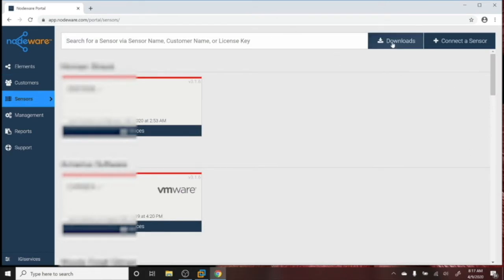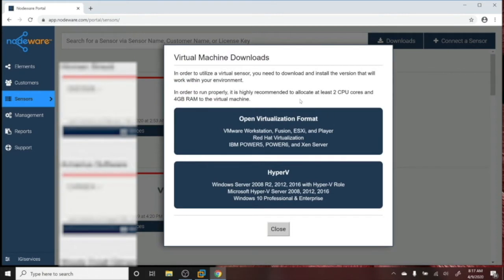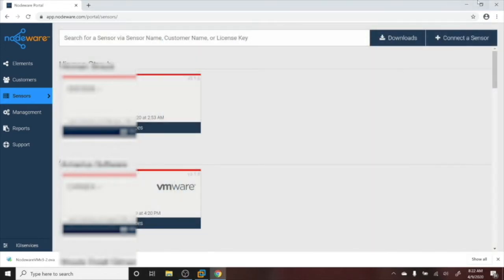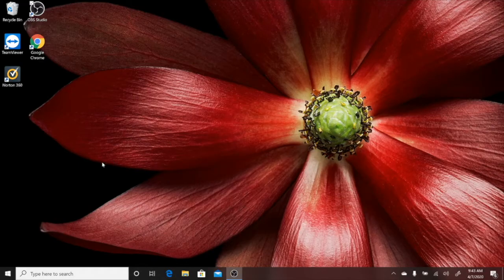Here you'll see the choices for virtualized sensors. Choose your sensor based on your preferred virtual machine environment and download that file format. Today's video steps through installing a Nodeware sensor using Windows HyperV Manager.